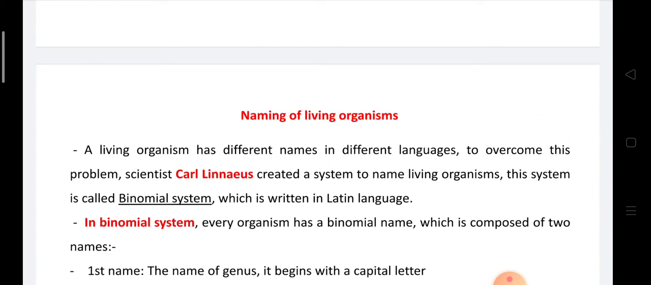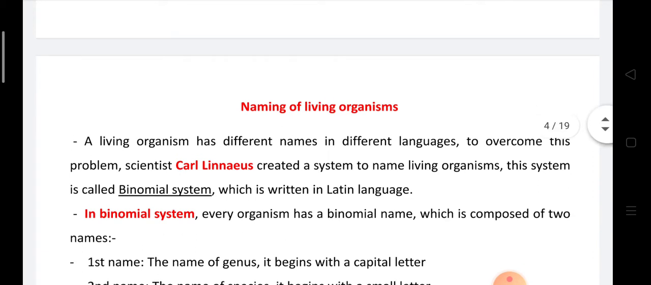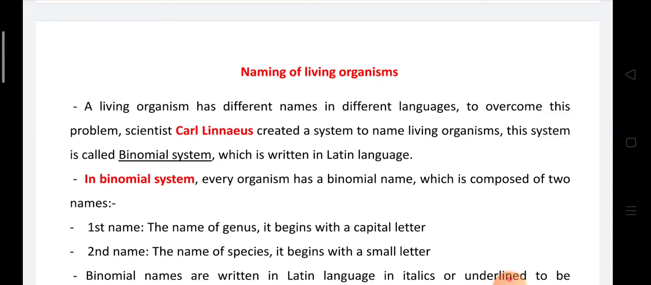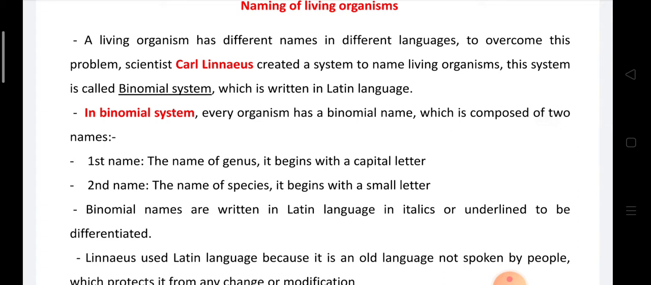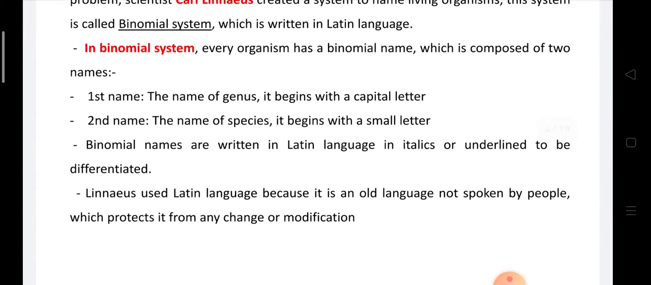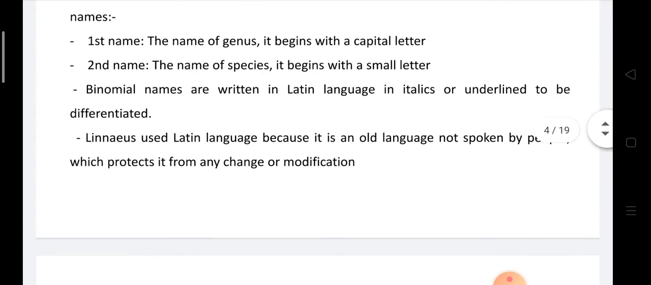Naming of living organisms was developed by Carl Linnaeus, who created a system to name living organisms, and this system is called the binomial system. This system is written in Latin, in two parts. The first is the name of the genus, which begins with a capital letter. The second is the name of the species, which begins with a small letter. Binomial names are written in Latin in italics or underlined to be differentiated.